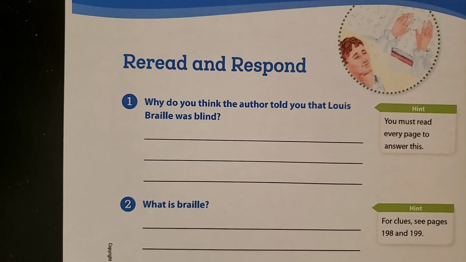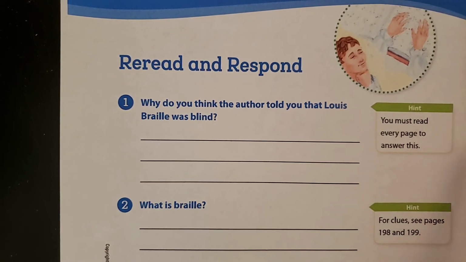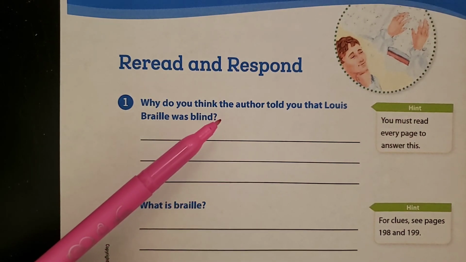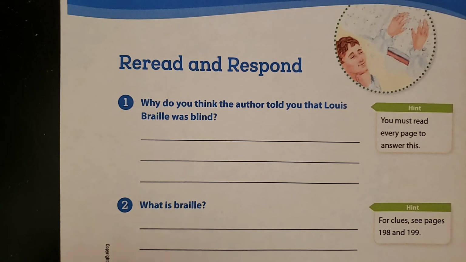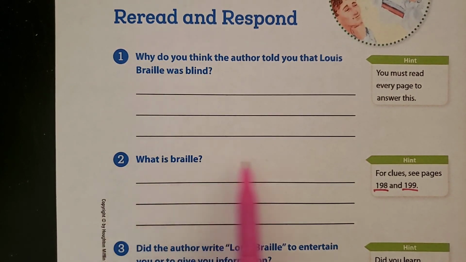When you are finished, you are going to complete the reread and respond. Now, this part I noticed that some friends are not using the hint over here to answer the questions. Right here it says, why do you think the author told you that Louis Braille was blind? Hint, you must read every page to answer this. So if you need to reread the story and think, why do you think the author told you that Louis Braille was blind? Number 2, what is Braille? For clues, see pages 198 and 199. That means go back to page 198 and 199 and reread it. And then write down, what is Braille?